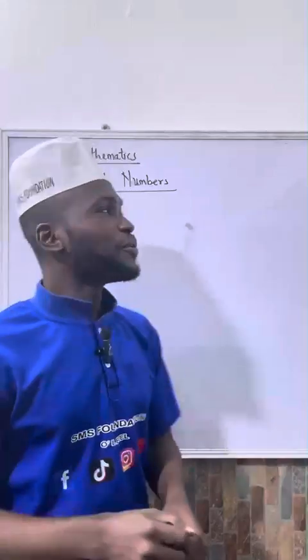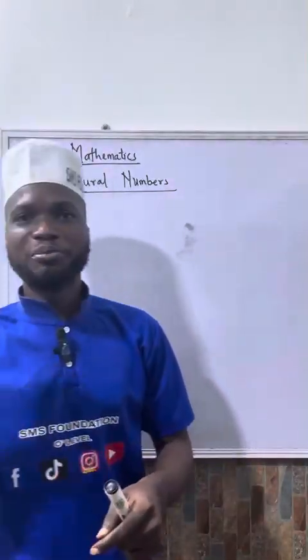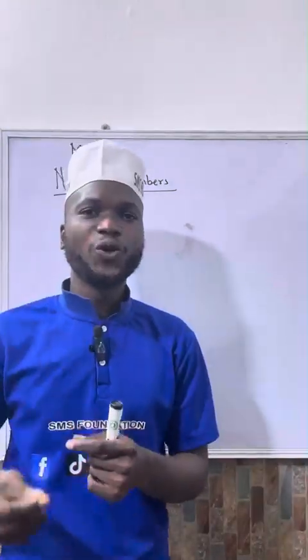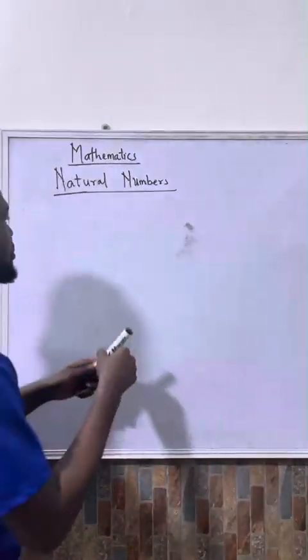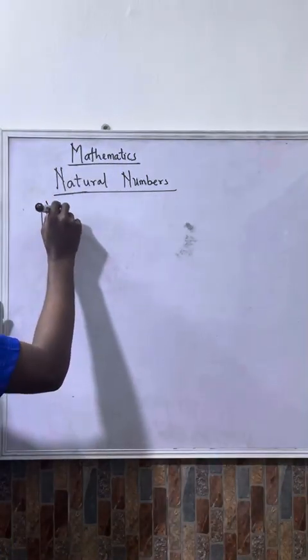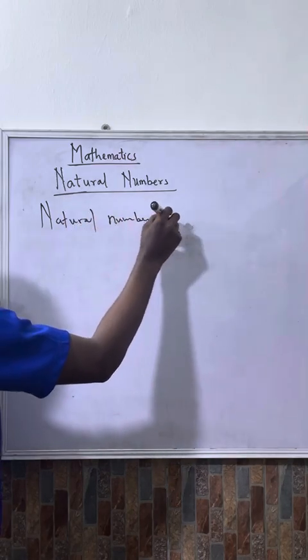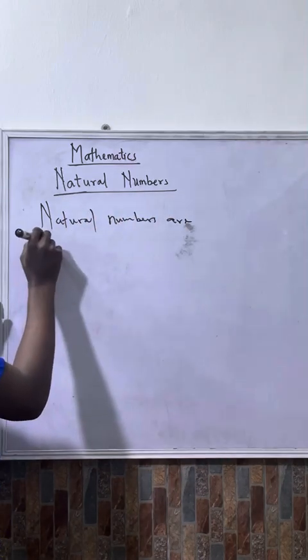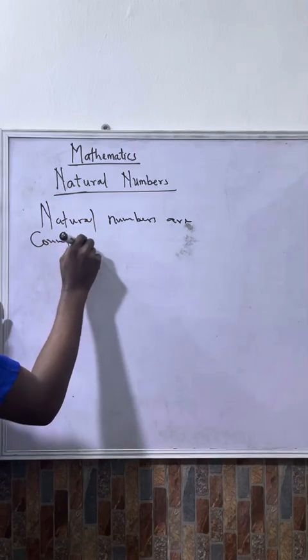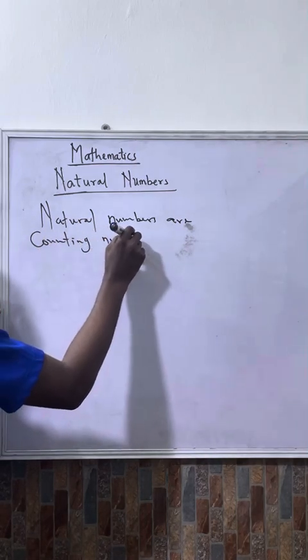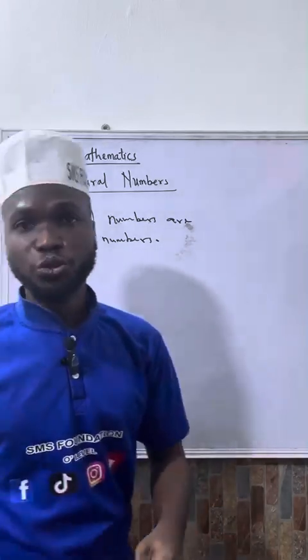So next time when you hear natural numbers, just remember that natural numbers are counting numbers. Let's put it down. Natural numbers are counting numbers. That is numbers that we use to count.